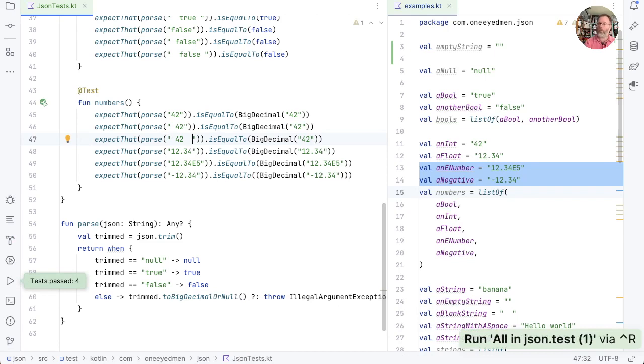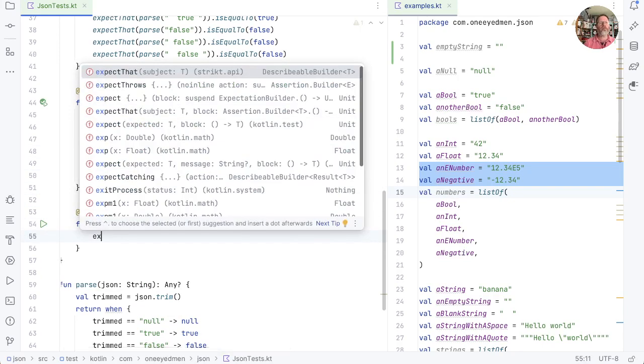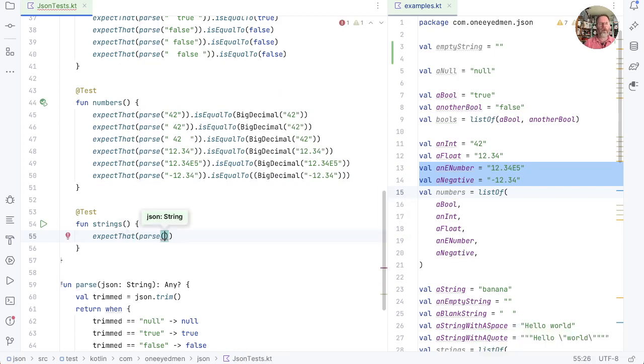There we go. I think it might be nice to return an int or a long if the string is representable by an int or a long, but let's leave that as a stretch target for later. Okay, on to strings. Let's expect that, parse, and then we need a quotation mark inside, so we'll use triple quotation marks like that, and then one, two quotation marks around banana.